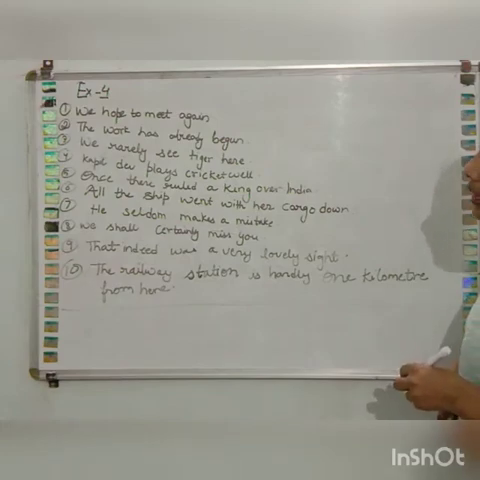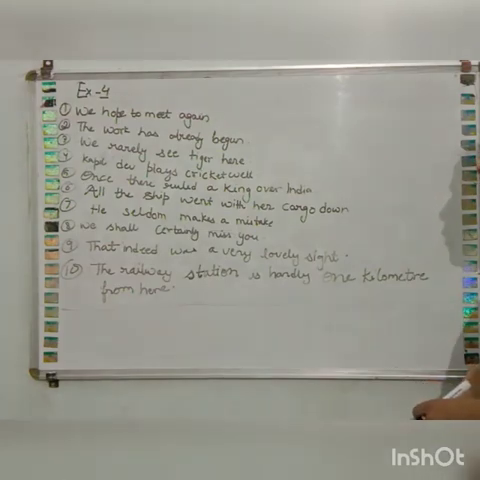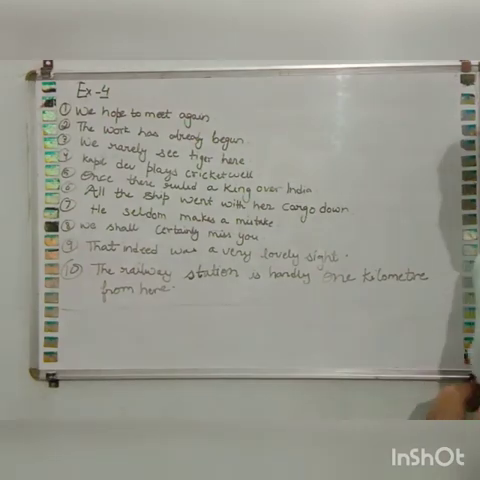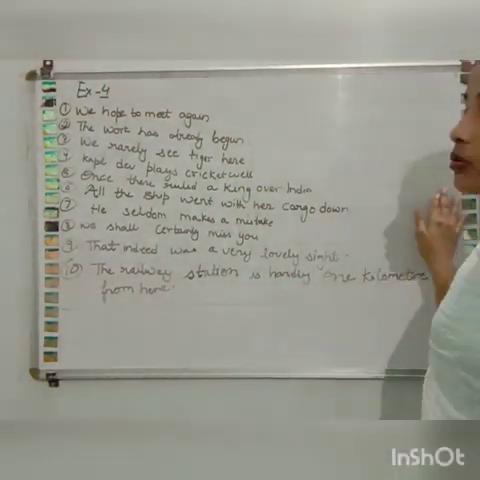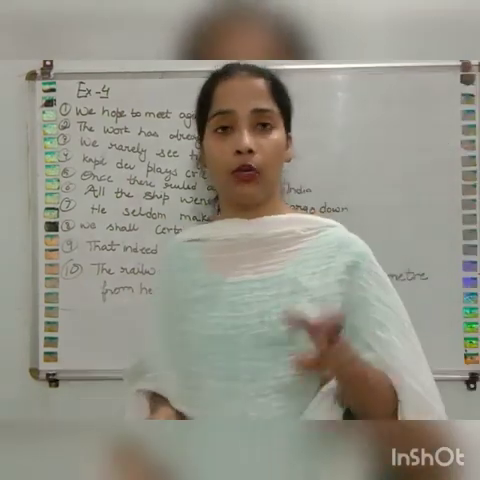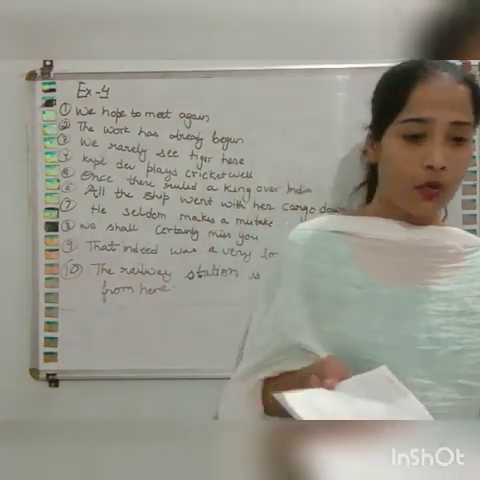Seventh one, he seldom makes a mistake. Eighth one, we shall certainly miss you. Ninth one, that indeed was a very lovely sight. 10th one, the railway station is hardly 1 kilometer from here. So in these sentences we have arranged the adverb in the correct position. So match the answers from the blackboard. If you are having any doubt, you can go to the student app and raise your doubt from there. So we have completed the chapter. Thank you and have a nice day.